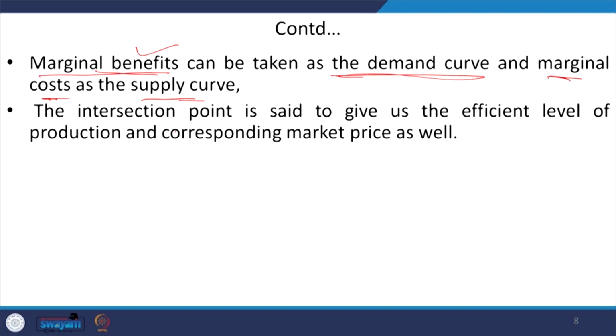The efficient level of production is found at the intersection of marginal benefit, the demand curve, and marginal cost, the supply curve. At that point we can also determine the market price.